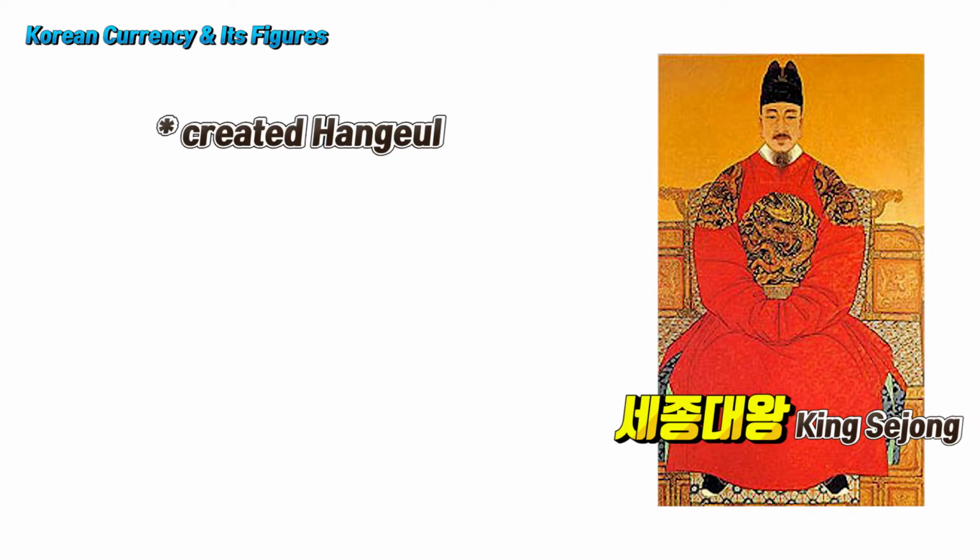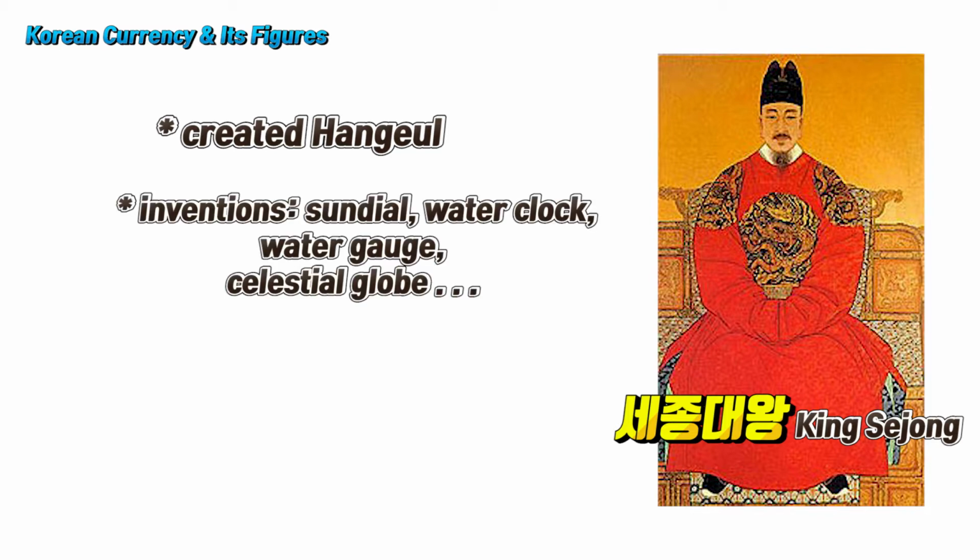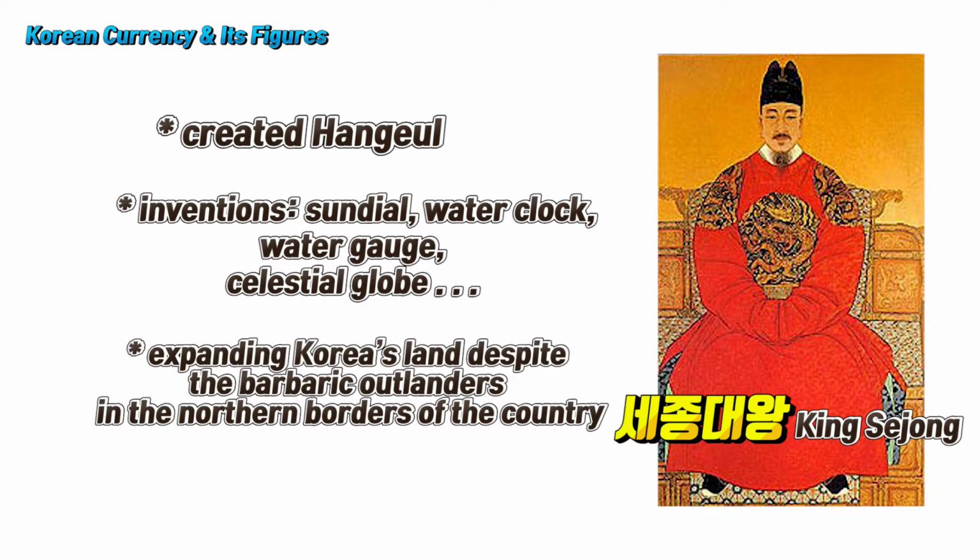King Sejong the Great created Hangul in order for reading and writing to be easy for the people of his country. Korea has a day that commemorates Hangul, and this is on October 9th. King Sejong the Great also had a lot of interest in the sciences, which led to many inventions to be created during this time, such as the sundial, water clock, water gauge, celestial globe, and more. He also put a lot of effort in expanding Korea's land despite the barbaric outlanders in the northern borders of the country. So the current boundaries of the Korean peninsula was all due to the achievements during King Sejong's reign.